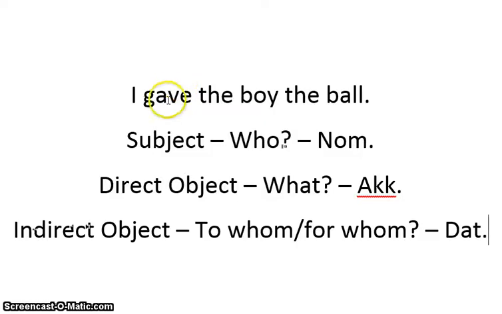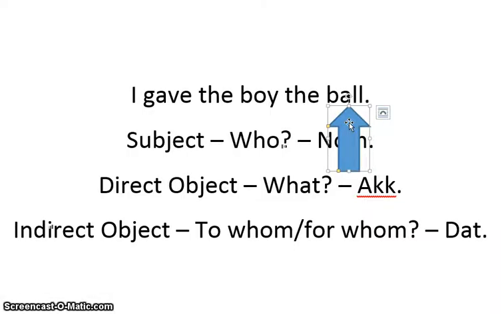Okay, so let's look at this sentence really quick. I gave the boy the ball. My first question is, what is the subject of the sentence? So who is doing the giving? That is going to be the I. So I am the one that gave something, so I am the who. Now my question is, what is the direct object? What have I given? The ball. That's the direct object, and in German that would be an accusative case.